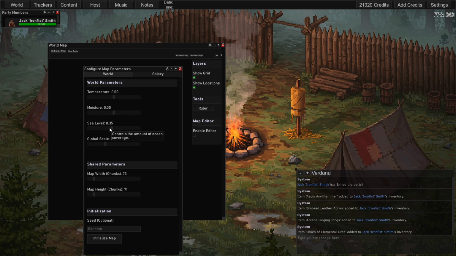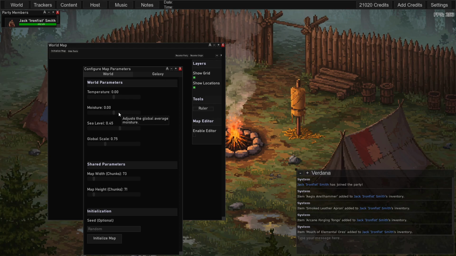Sea level, the way this affects it is that the higher the sea level is, the more that it's covering land. So if you're up here, you're going to have almost nothing in terms of islands. If you're down here, you're going to have all continental land masses. But I tend to find I like 45.